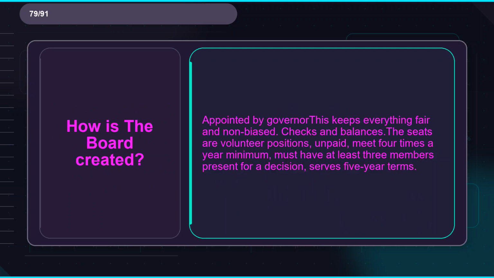Flashcard 79. Term, how is the board created? Definition, appointed by the governor. This keeps everything fair and non-biased. Checks and balances, the seats are volunteer positions, unpaid, meet 4 times a year minimum, must have at least 3 members present for a decision, serves 5-year terms.